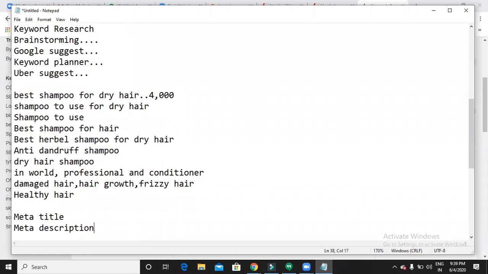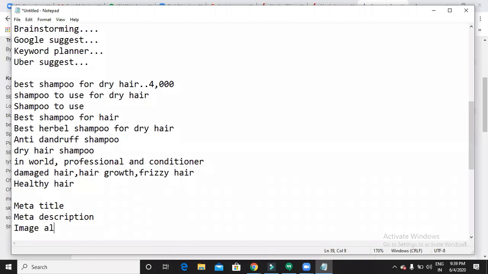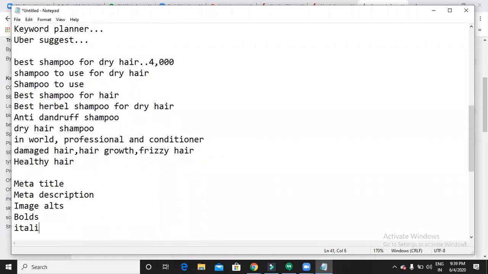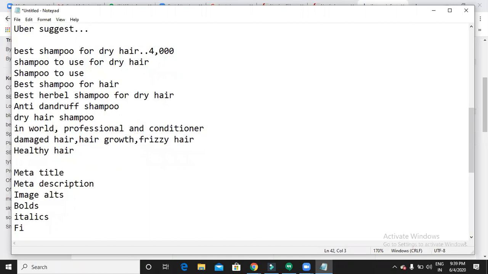meta description, image alts, headings, italics, file name, or we can call it a permalink also.